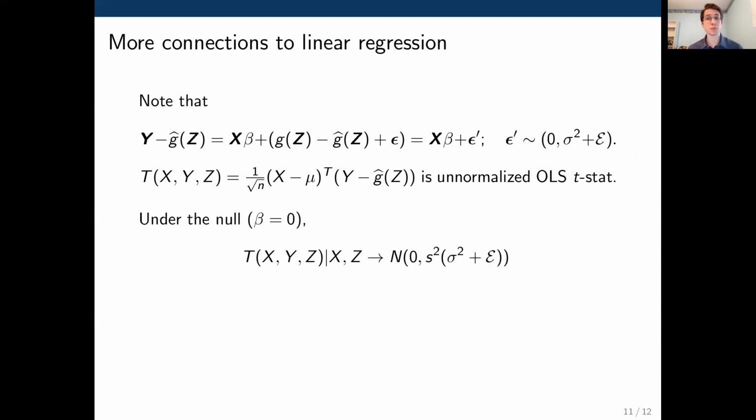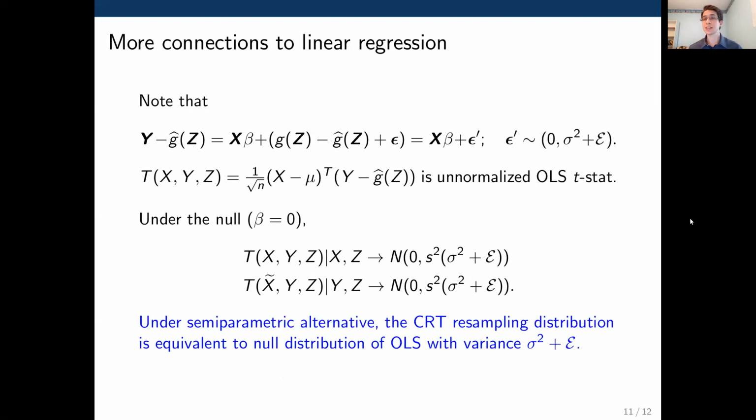And so the null distribution of this t-statistic, if we're working under the least squares model and conditioning on x and z, turns out to be this normal distribution with this particular variance. And so perhaps a surprising observation is that the resampling distribution of the conditional randomization test, where now instead we're conditioning on y and z instead of on x and z, converges to the exact same limit.